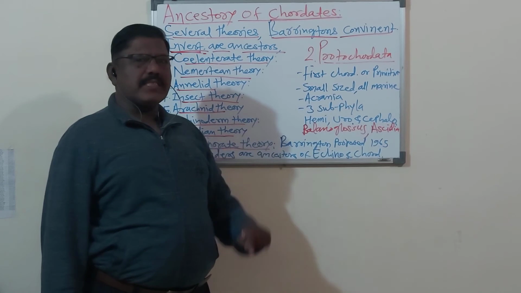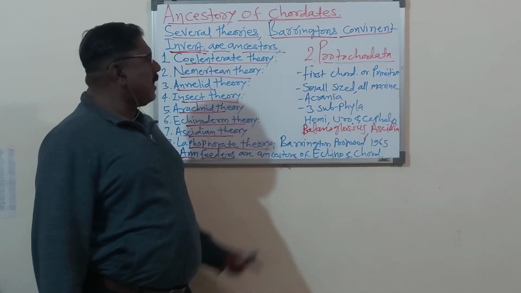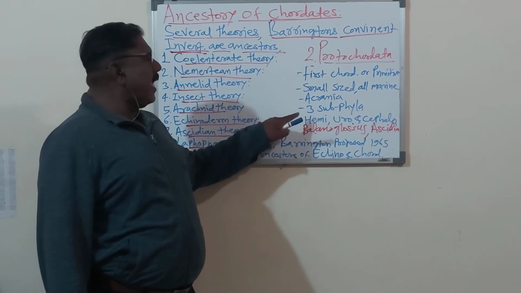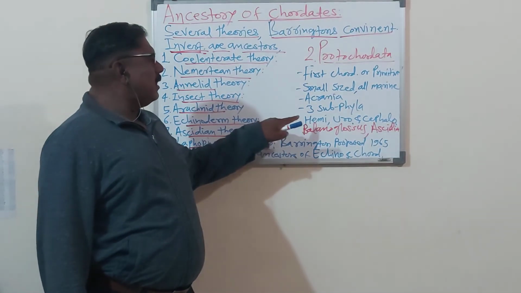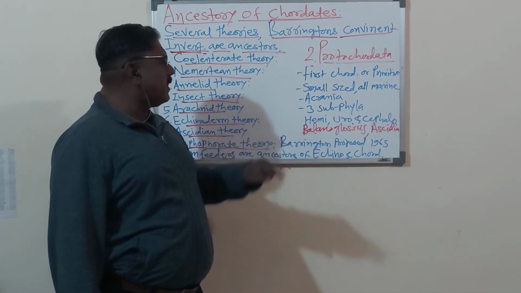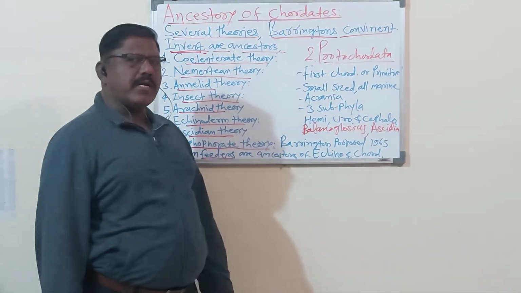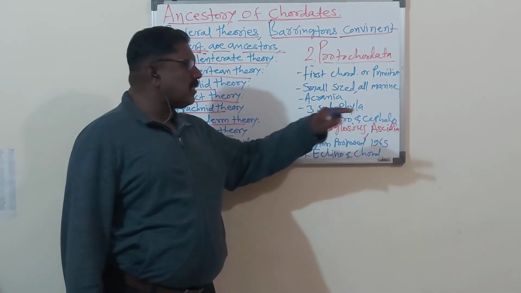They are small-sized animals. All protochordate animals are marine. They are also called Acrania. They are divided into three subphyla: Hemichordata, Urochordata, and Cephalochordata. Balanoglossus is the best example of hemichordata. Ascidia is the best example of Urochordata. Lancelet is the best example of Cephalochordata.